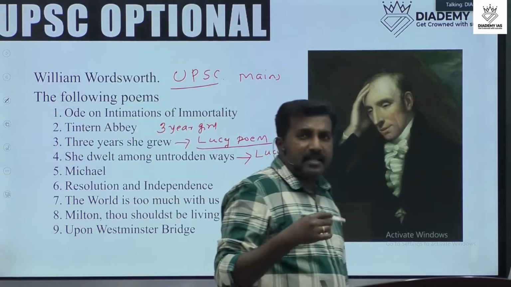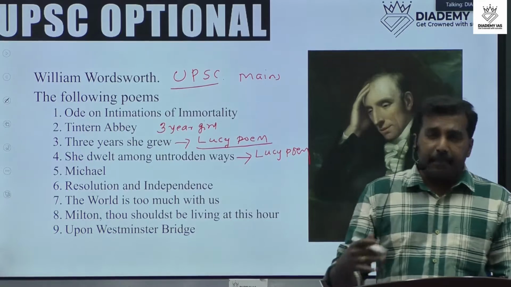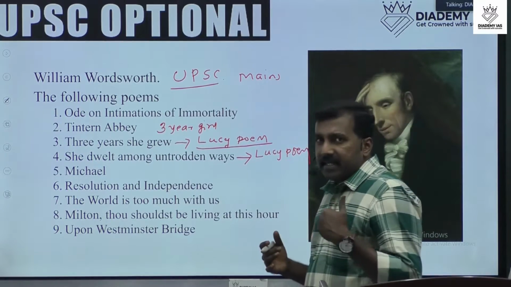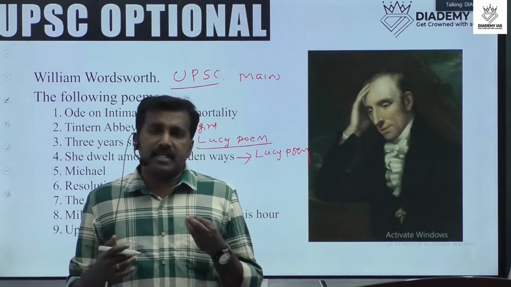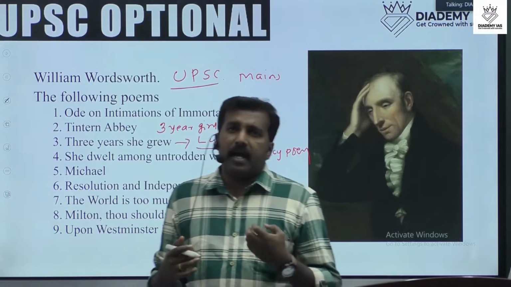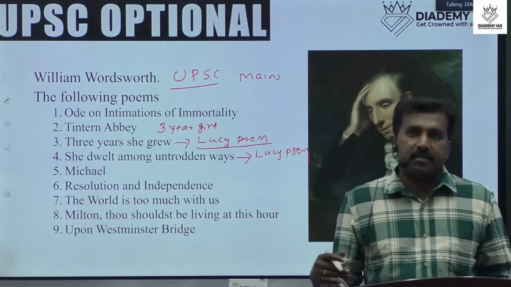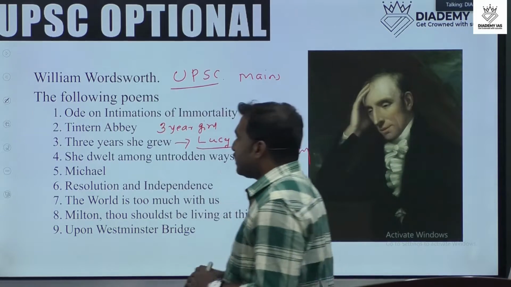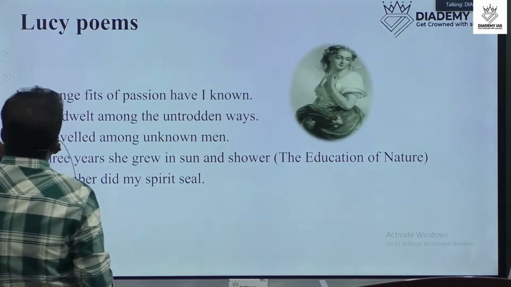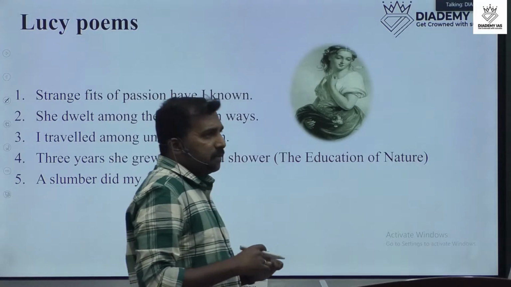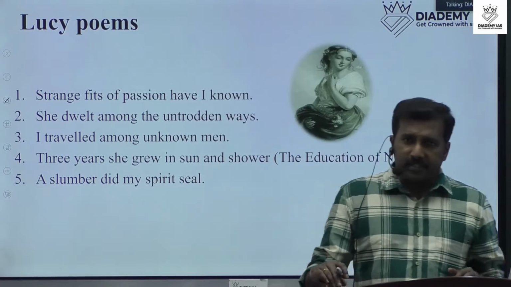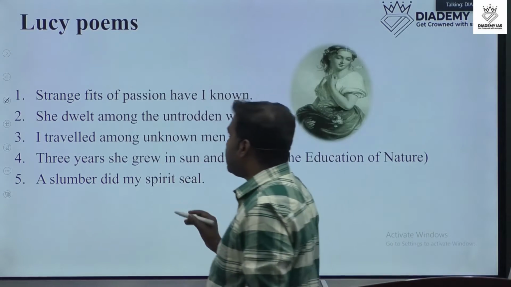This poem is about a beautiful 3 year old child, and the poet used his imagination and his sorrow through this character. Let's discuss the poem. Before that, we can discuss what a Lucy poem is.